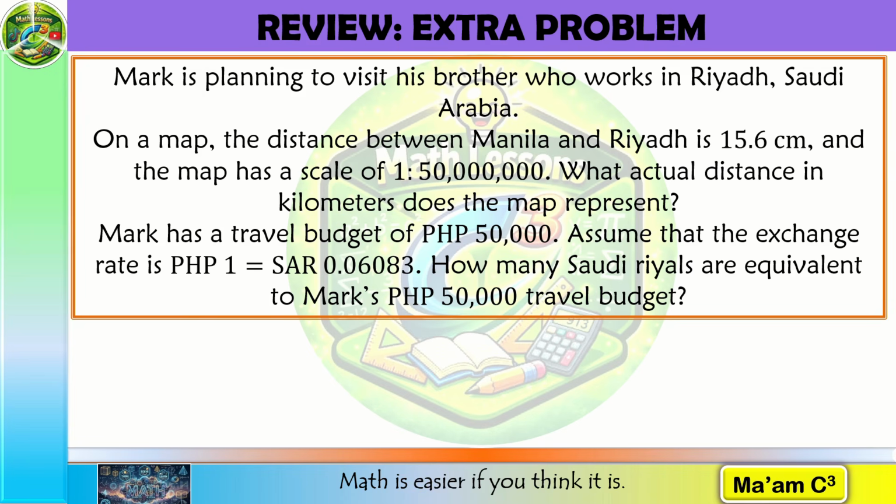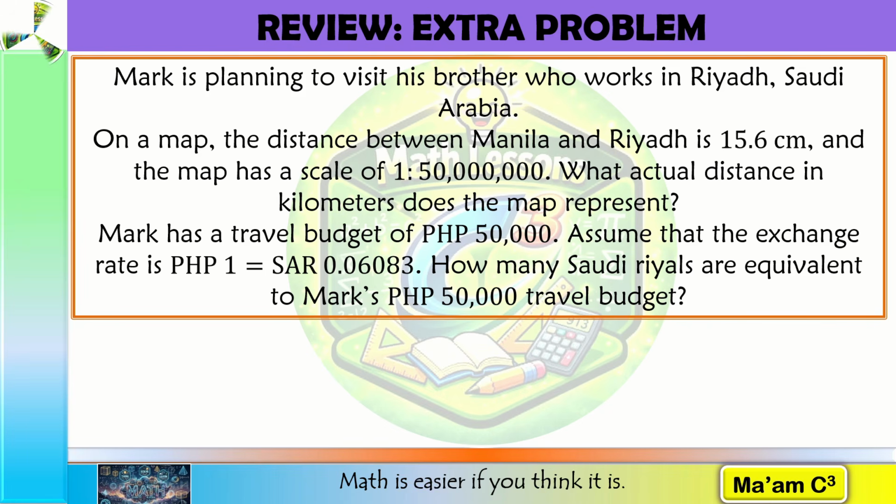Mark has a travel budget of 50,000 Philippine pesos. Assume that the exchange rate is 1 PHP equals 0.06083 SAR. How many Saudi riyals are equivalent to Mark's 50,000 pesos travel budget?